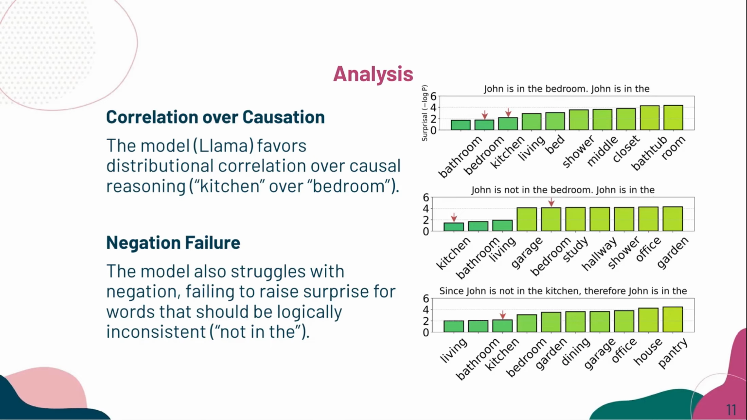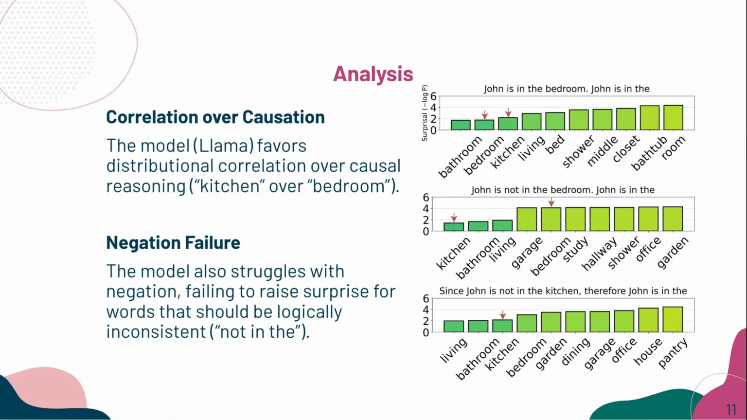Here, we look more closely at why performance drops on the bAbI dataset and what that tells us about the model. First, correlation over causation. In the top example, the premise already says Zhang is in the bedroom, but the model still gives low surprisal to kitchen. That is a clear contradiction. This means the model is following common word patterns instead of reasoning from the specific sentence. John is in the kitchen might be a frequent pattern in the data, so it seems likely to the model.